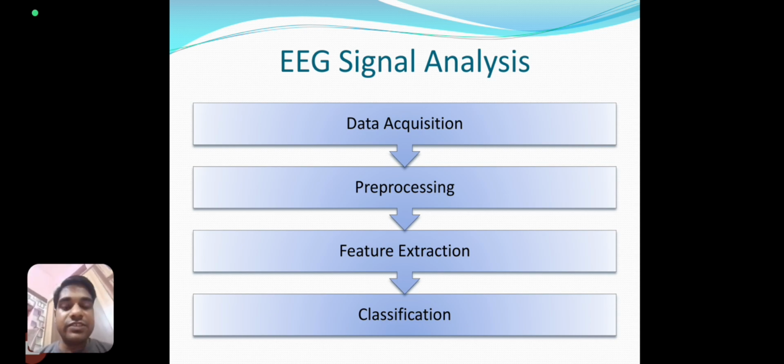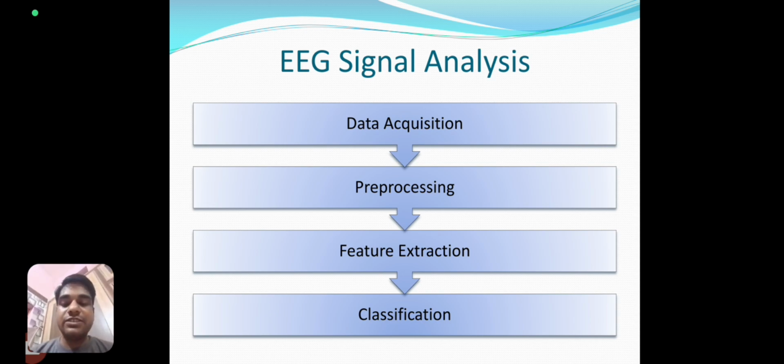Another step is preprocessing. Preprocessing mainly involves removal of artifacts. Artifacts are noise. EEG comes with some motion artifacts, some ocular artifacts, cardiac and muscle movement artifacts. These artifacts must be removed before the feature extraction stage, and it is very important to remove the artifacts from the original signal. Another step in preprocessing is normalization. You must normalize the signal, and there are many steps involved in preprocessing.